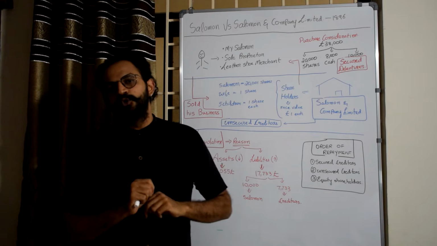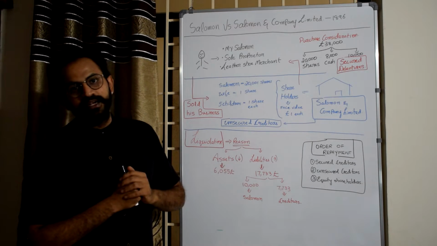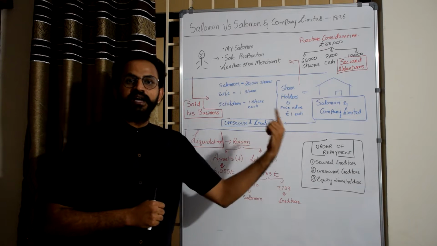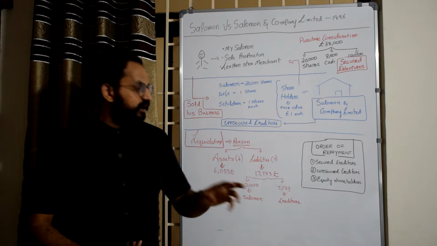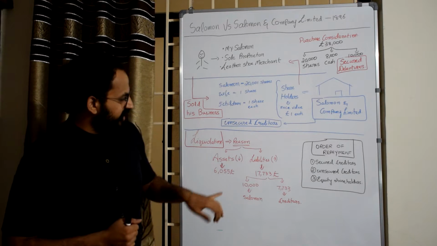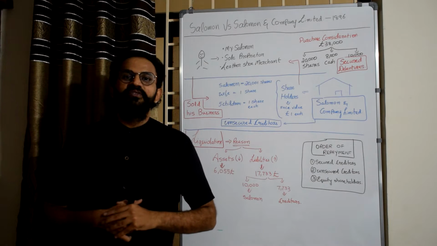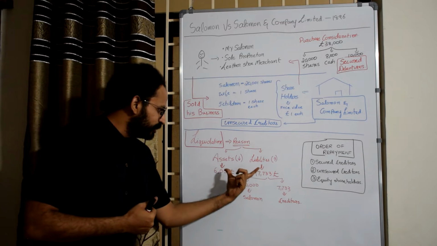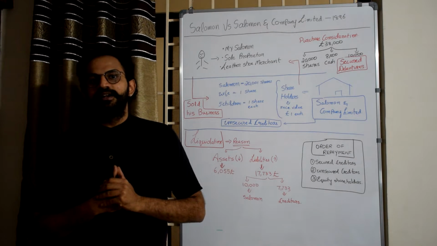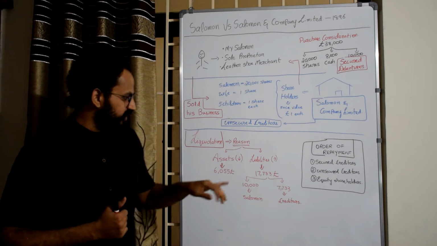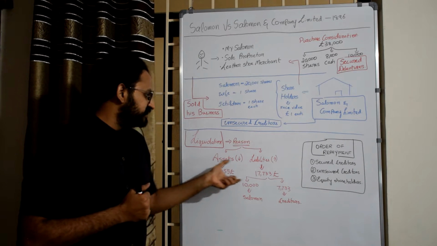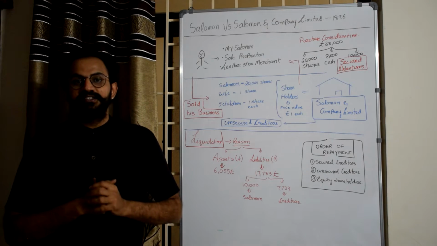The company had two things: assets and liabilities. Obviously, when it is going for liquidation, the losses were high, that is, the liabilities were more. The liabilities were 17,733 pounds, whereas assets were only 6,055 pounds. Now, you only see the equation: they didn't have enough assets to repay their liabilities. Now the question was, to pay the 17,733, how will they distribute the 6,000 worth of assets?